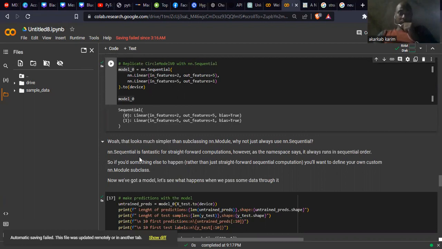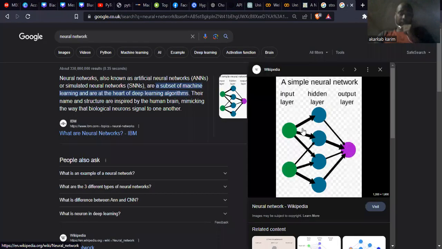Sequential is fantastic for straightforward computation. I mean, we have just a simple architecture. So in this case, you can use sequential because the source of data will be here and the source for output will be here. It's a simple architecture. Okay, in this case we can use sequential here.